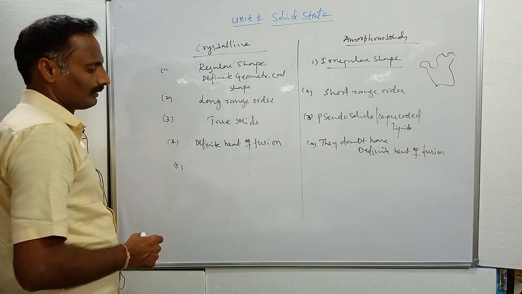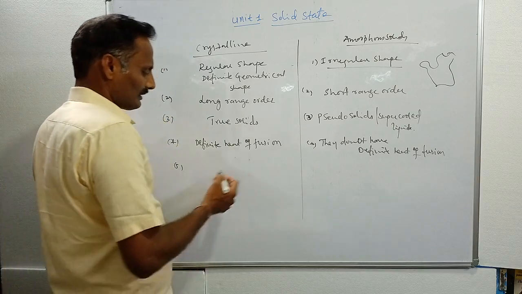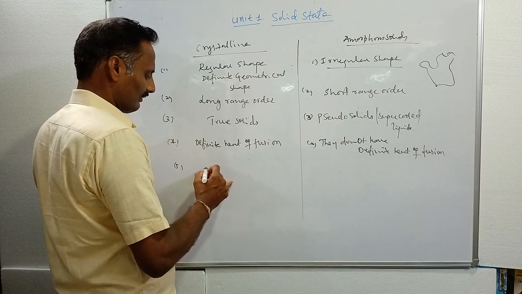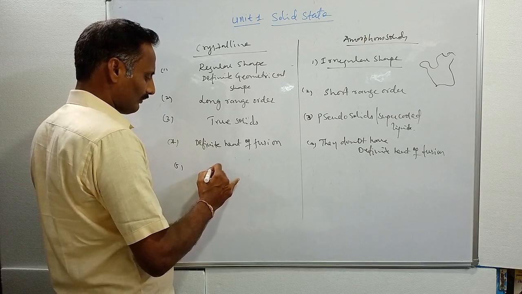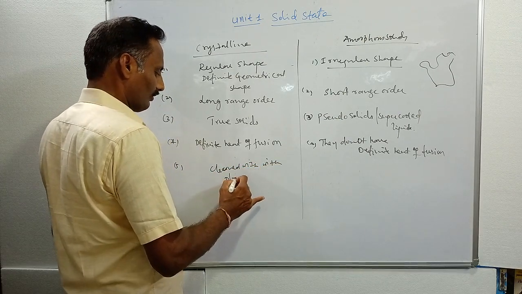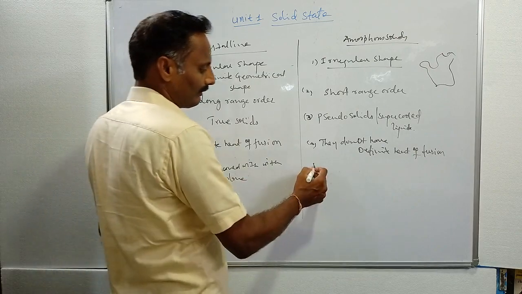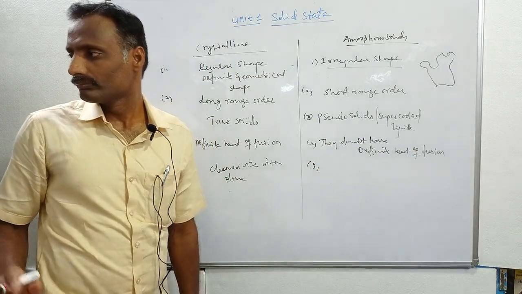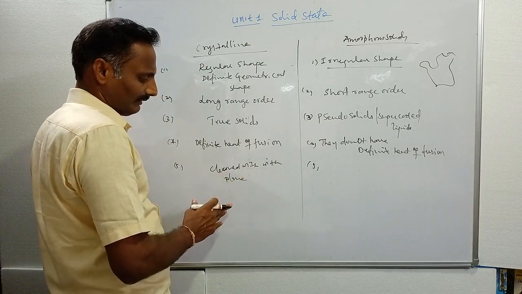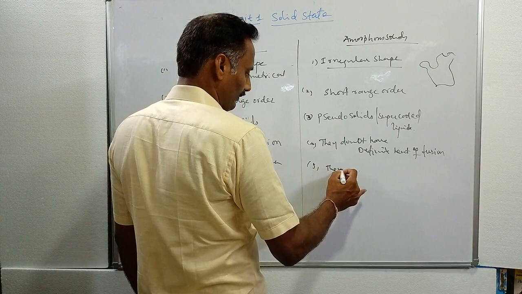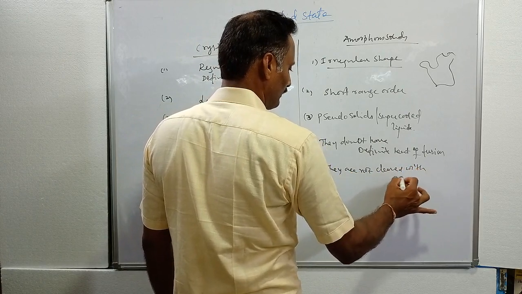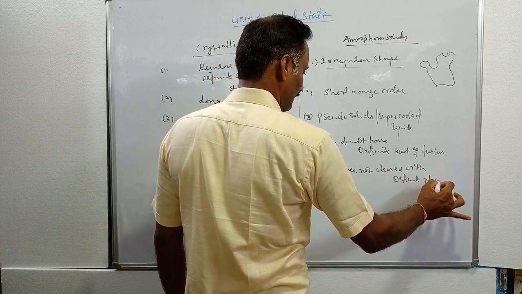And the fifth one is during cleavage. Crystalline solids are cleaved with definite planes, but amorphous solids are not cleaved with a definite plane.